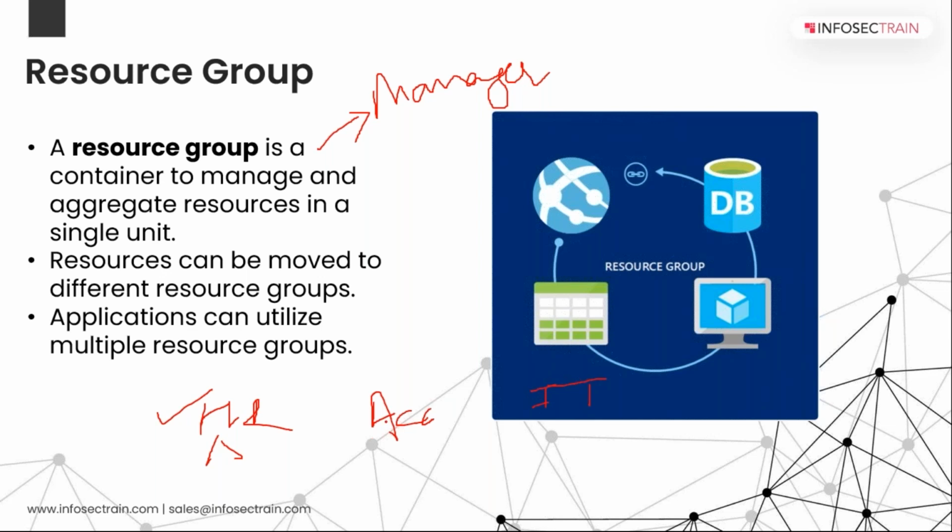the HR head will maintain that, the account head will maintain the things which are happening under this particular group, and the same for what is happening under the IT team, it will be managed by the head of the IT team, right? So what I did as a CEO, I created different groups, right? And why? So that the functionality does not change with each other, right?